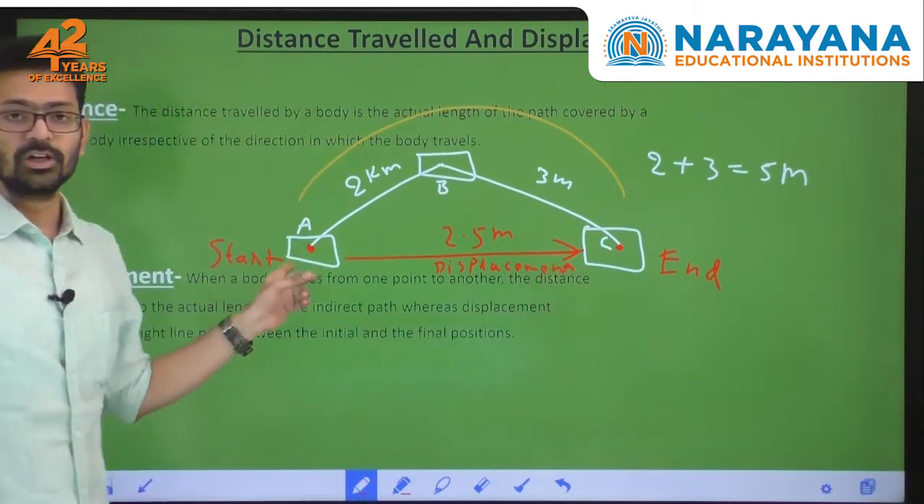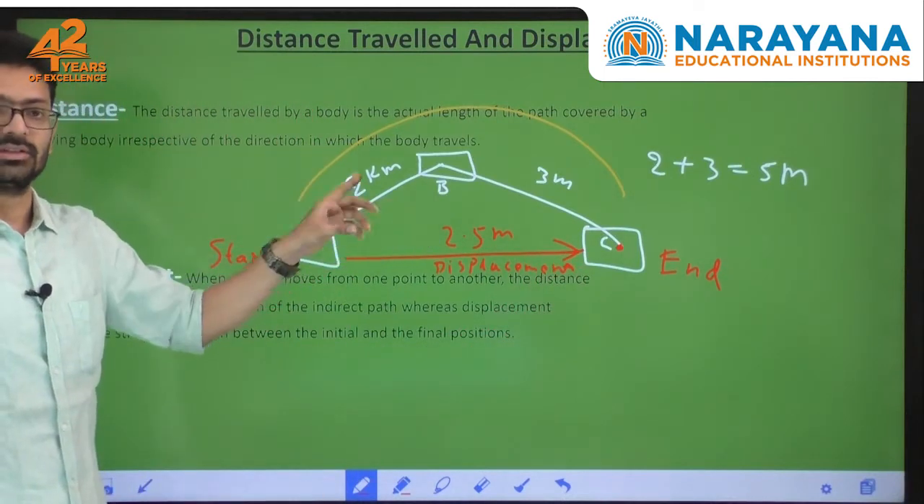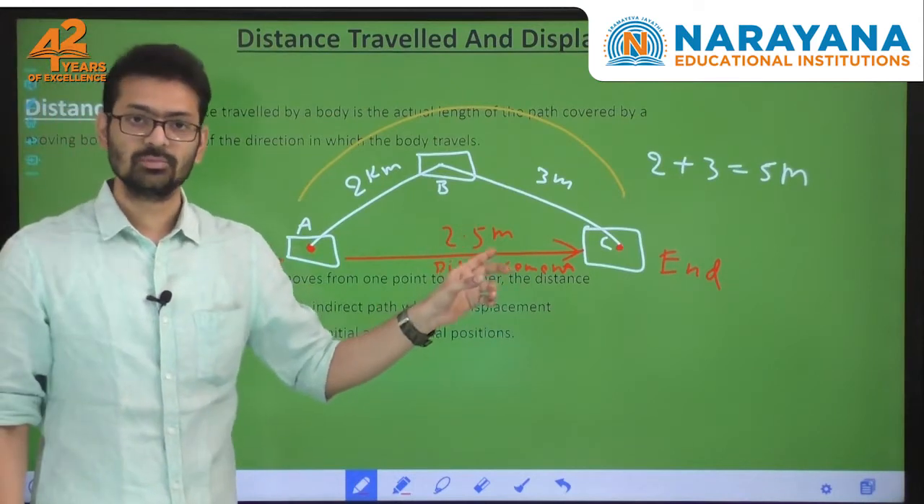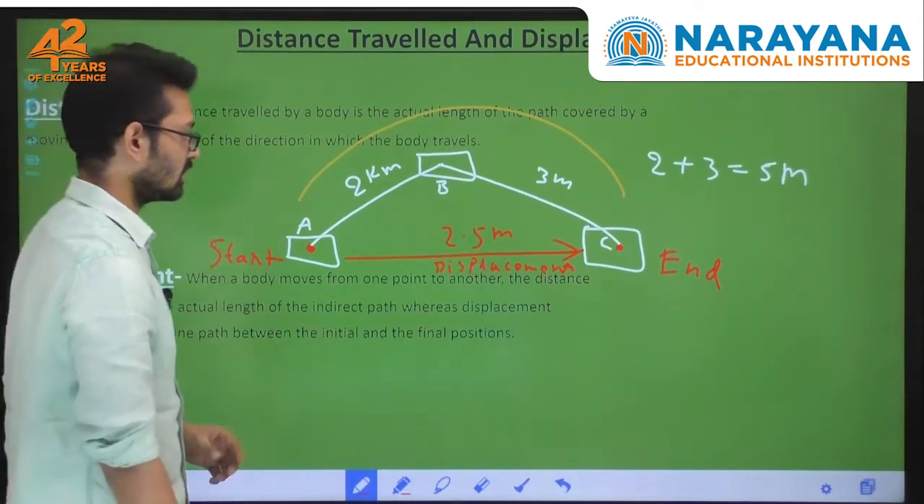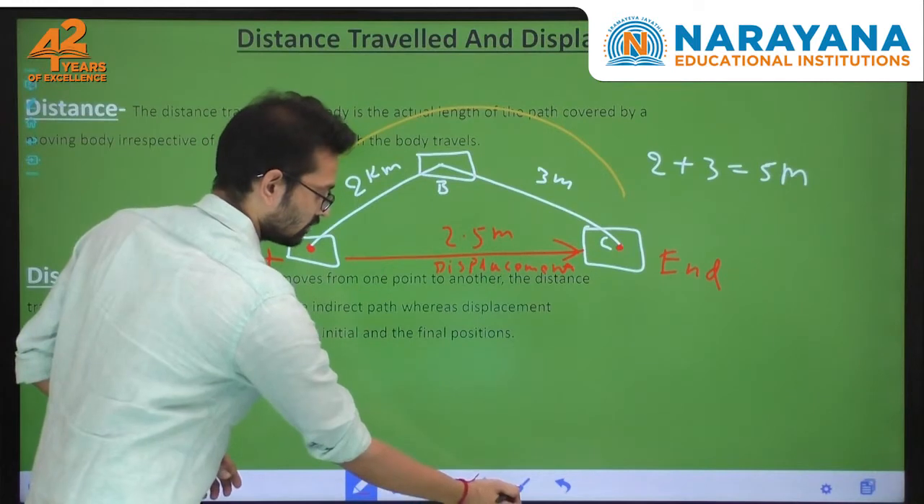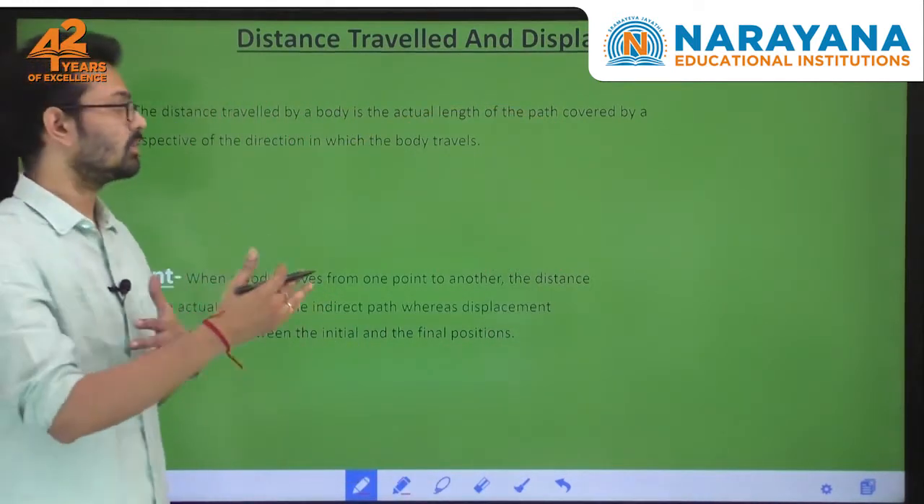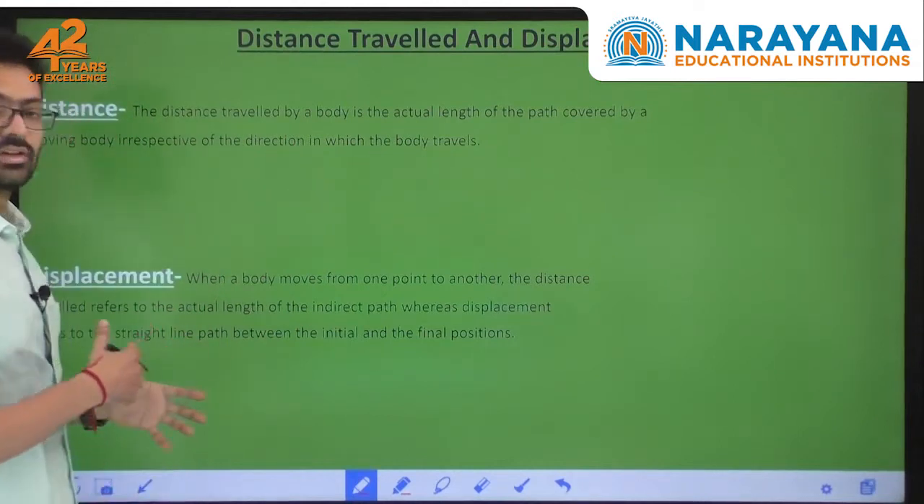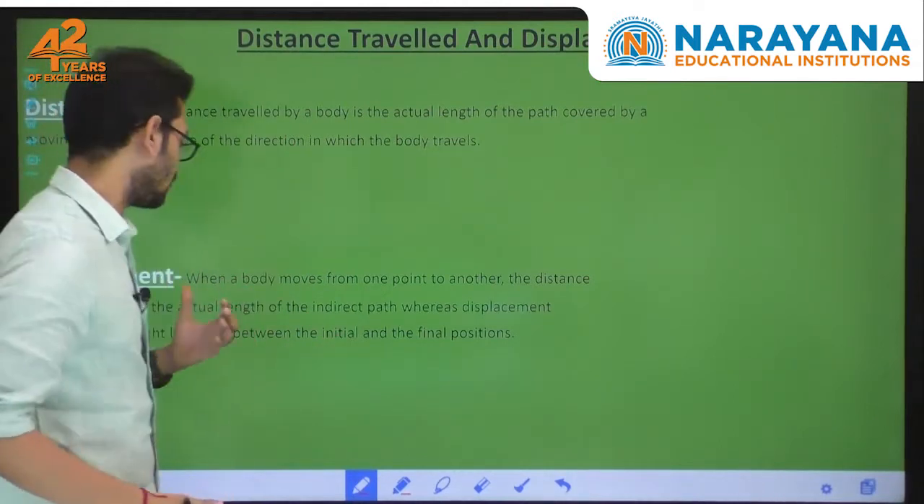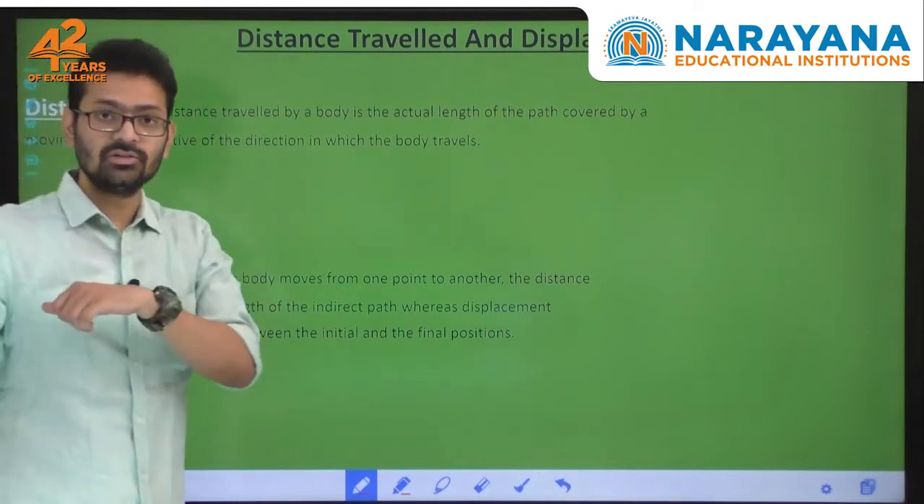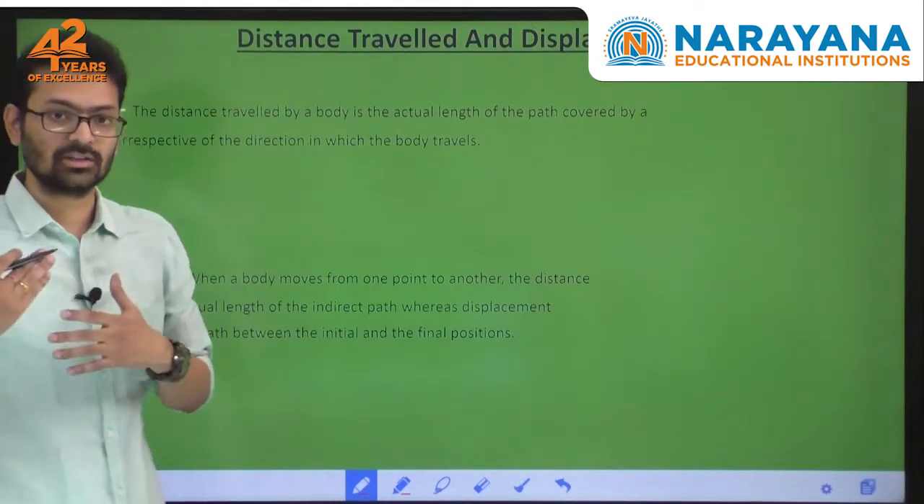Simply to say, the complete path traveled by the body is called distance. The shortest path traveled by the body is displacement. I hope this is clear for you. And we have some points. There is a difference between these two. Distance is nothing but the complete path traveled by the body. That means each and every step is going to be counted. Displacement is nothing but where did you start and where did you end. There will be a direction also for that.